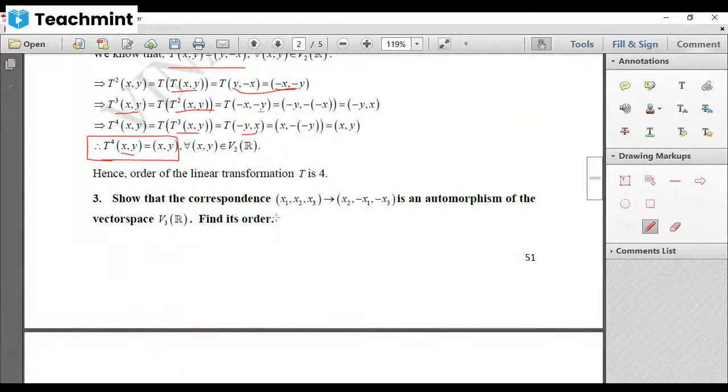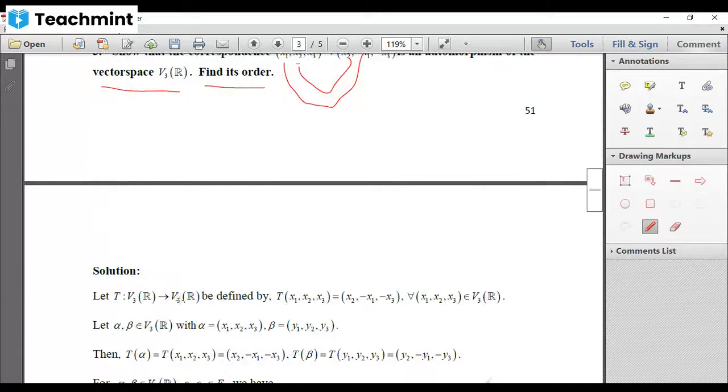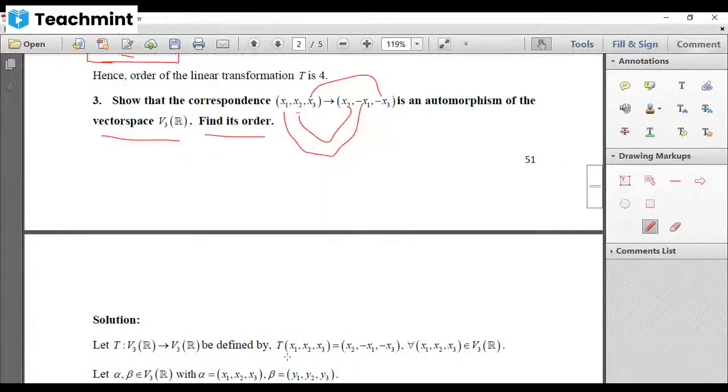Show that the correspondence ordered triplet (x1, x2, x3) going into (x2, -x1, -x3). That means the image of this is changing into this: the y coordinate comes first, then the negation of the x coordinate and the negation of the z coordinate, is an automorphism of the vector space V3R, and also find its order. Let us define T as a mapping from V3R to V3R defined by T of the ordered triplet (x1, x2, x3) is equal to this. And it is true for all ordered triplets (x1, x2, x3) belonging to V3R.